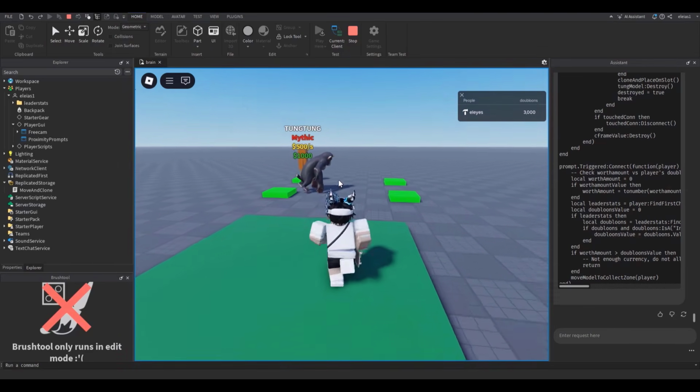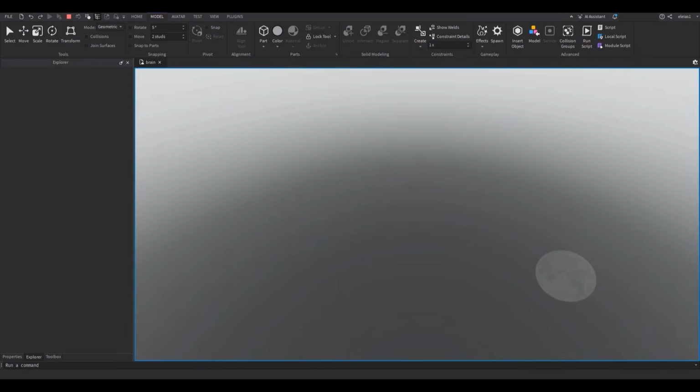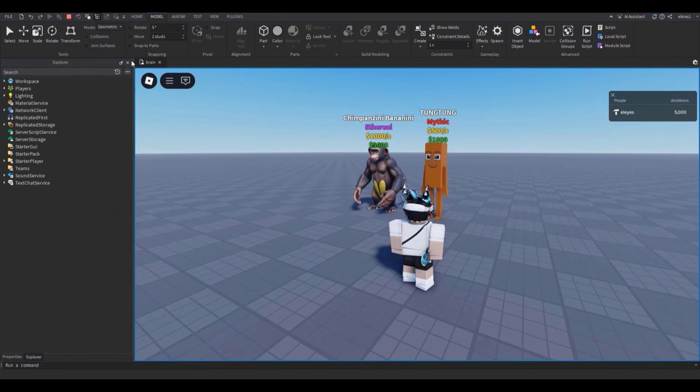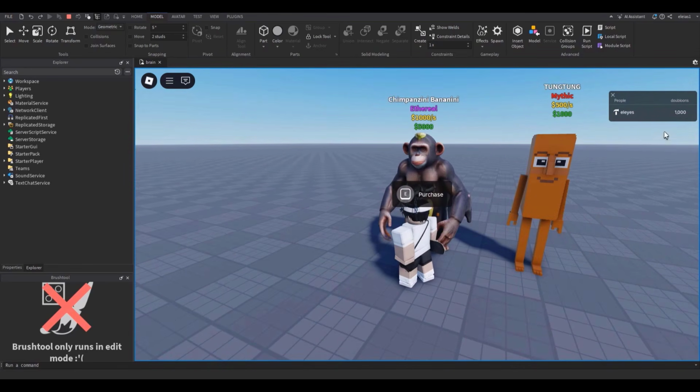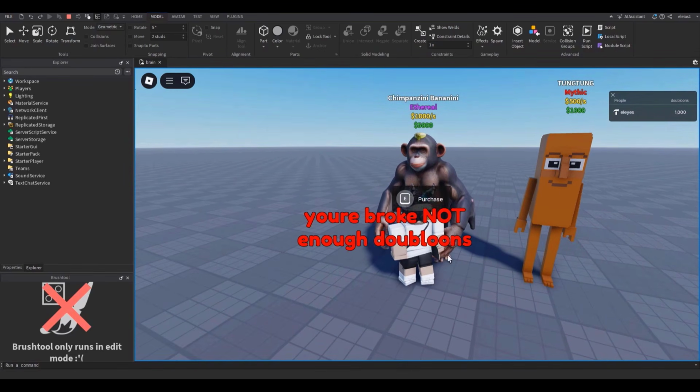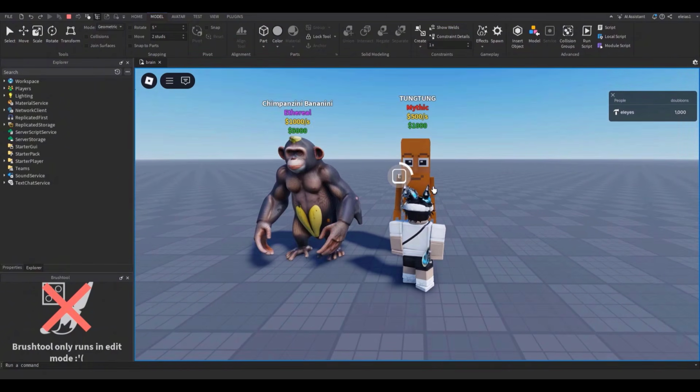Oh, it fell down. I have to anchor it. I forgot to anchor it. Anyways, okay. There you go. I've done so much so far. Now I'll show you what I've done so far using the AI. Again, everything I'm going to be showing you, I didn't make at all, or I didn't code at all. I had the AI do it for me. So I'm going to try to purchase this, even though I have $1,000, but this is worth 5,000. If I buy it, it says I'm broke and I don't have enough. So I have that, but I can't buy this one. So I had that feature.